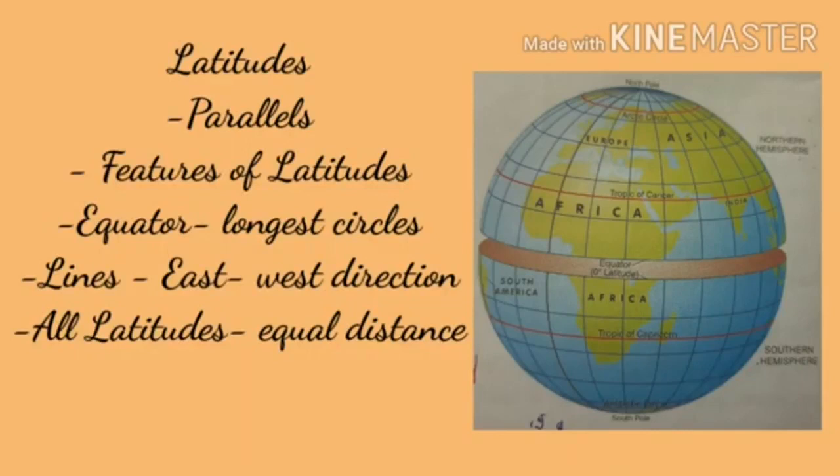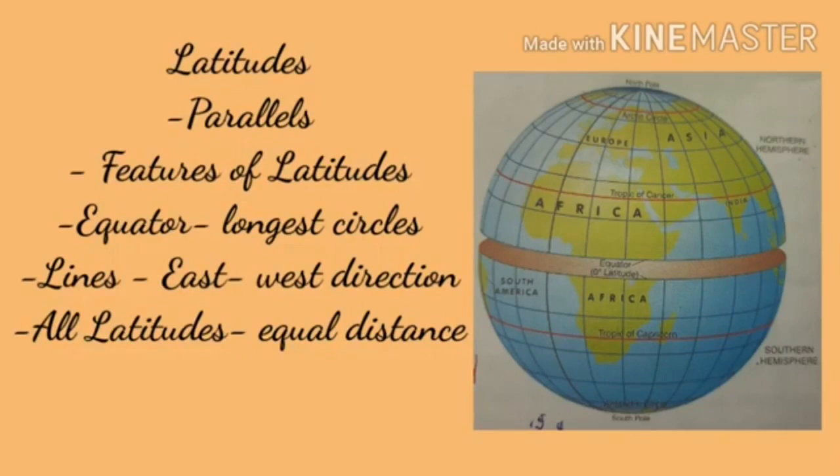These are all the features of latitudes. What are the features of latitudes? Yes, the equator is the longest latitude. Then latitudes run in the east to west direction. Then all latitudes form complete circles except at the North Pole and South Pole. Then all latitudes are located at an equal distance.